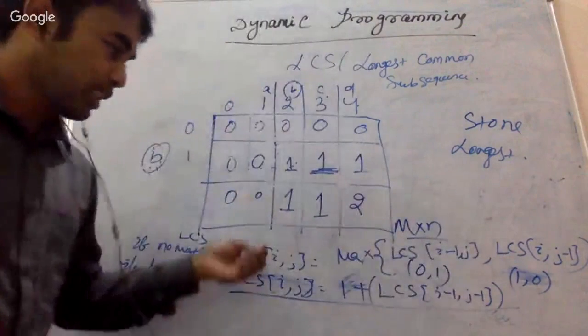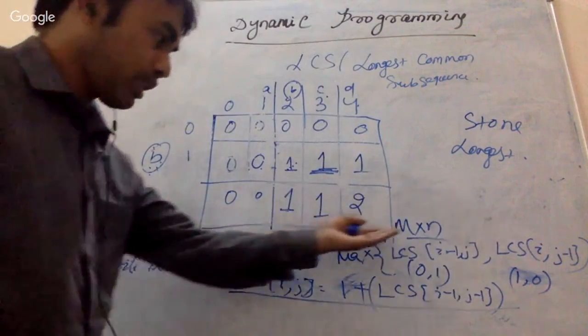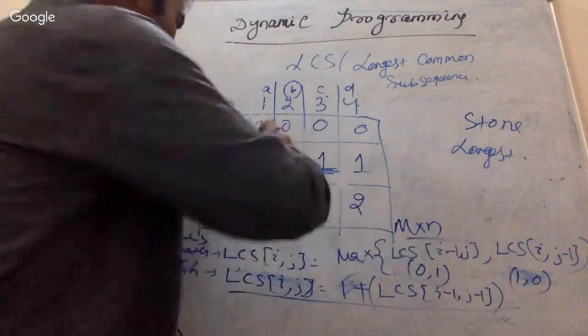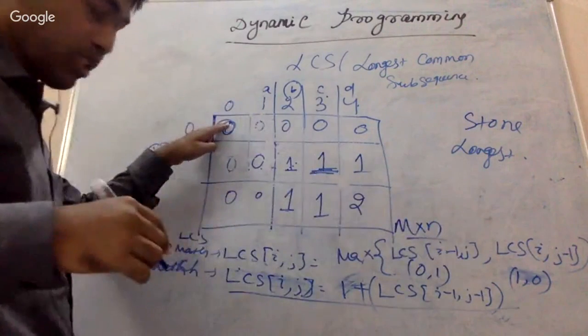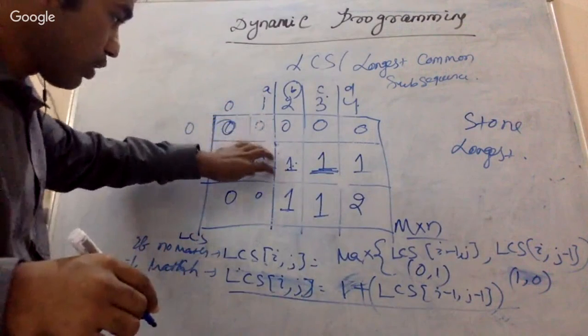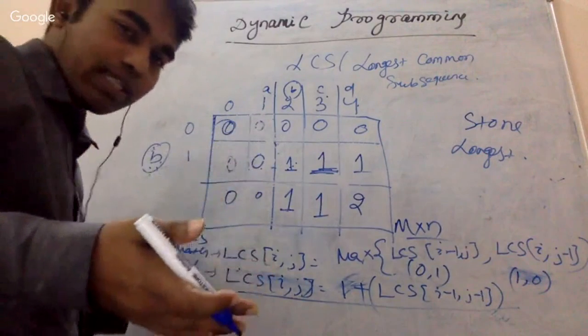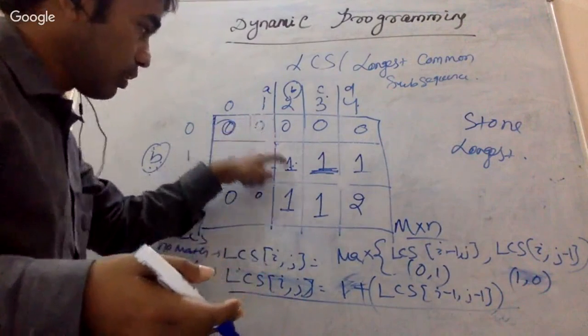Suppose the lengths are variable, so m cross n, and I'm just trying to fill this up. Filling each cell is constant time, because I'm just taking either this one or this one, so it is constant time.